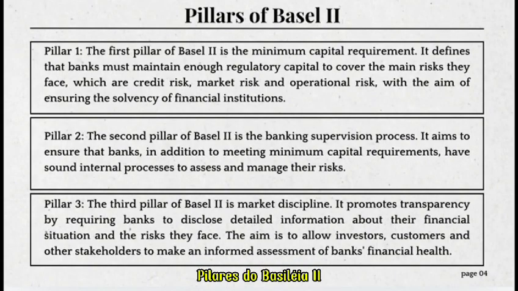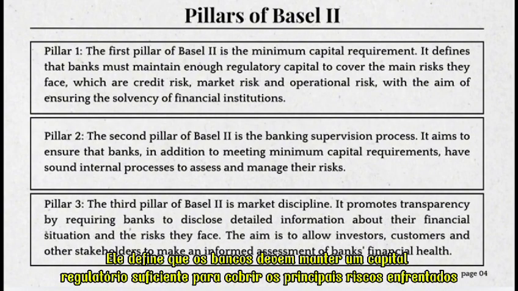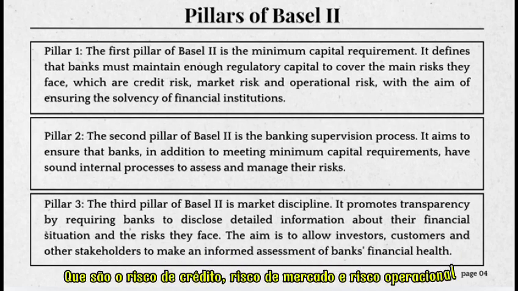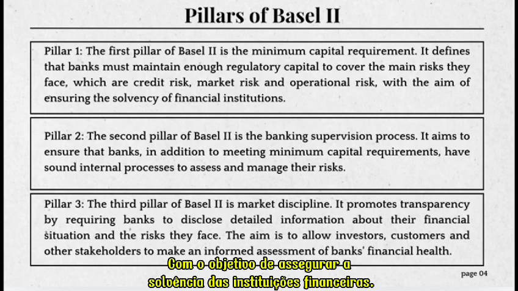Pillars of Basel II. The first pillar of Basel II is the minimum capital requirement. It defines that the bank must maintain enough regulatory capital to cover the main risks they face, which are credit risk, market risk, and operational risk, with the aim of ensuring the solvency of financial institutions.